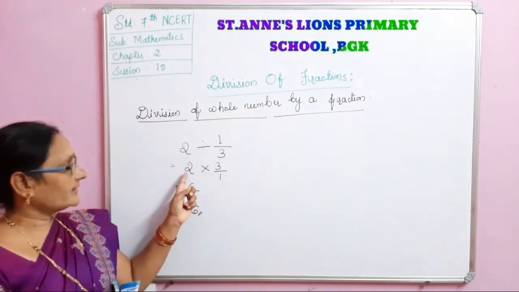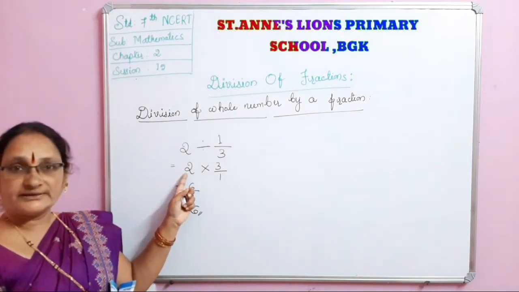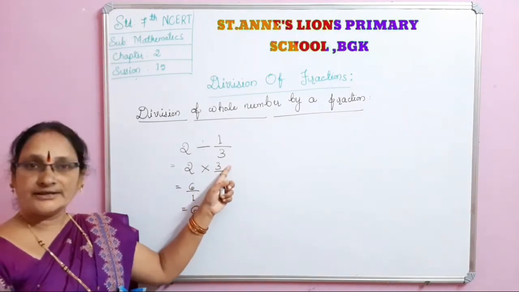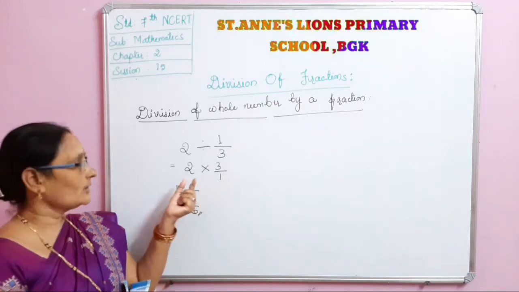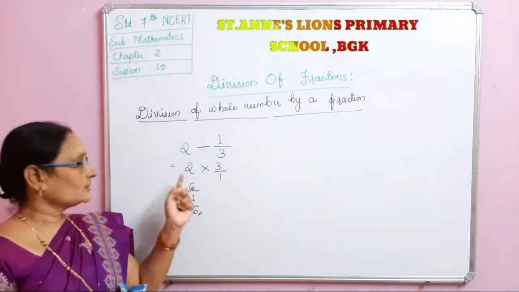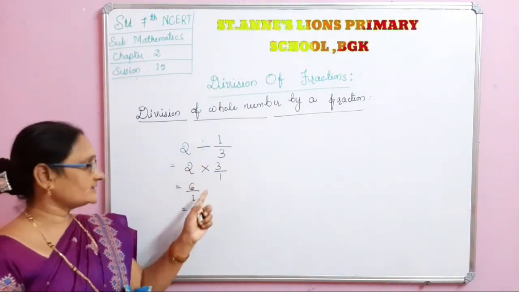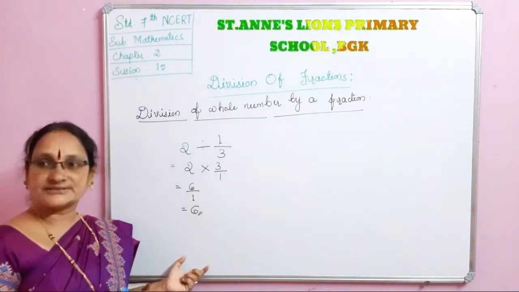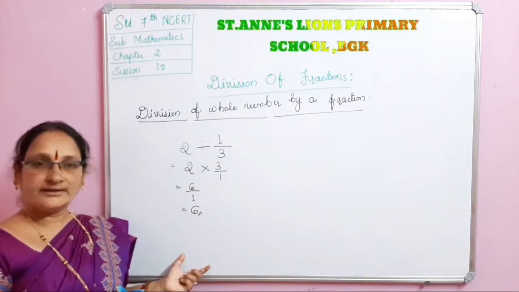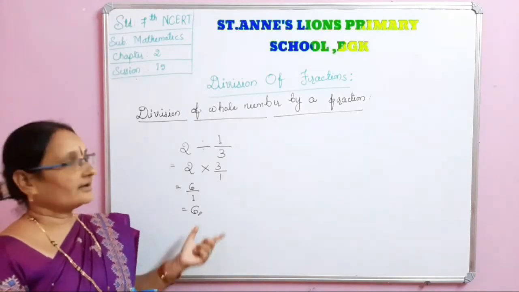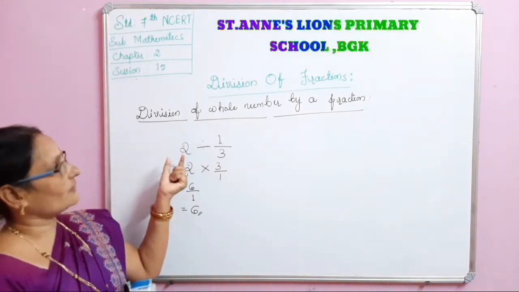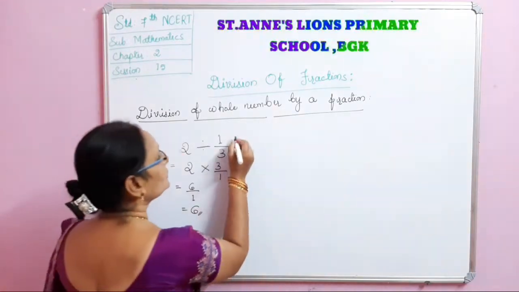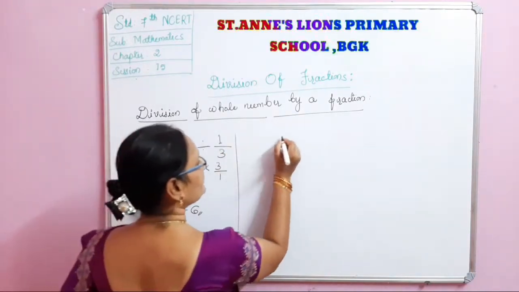Okay. So here see, 2 only means 2 by 1. So 2 3s are, you already understood how to multiply a whole number by a fraction. 2 by 1, 2 3s are 6, 1 1s are 1. 6 by 1 means 6. Okay, this is the concept of division of a whole number by a fraction. In the same way, I will take 2 more examples like this.